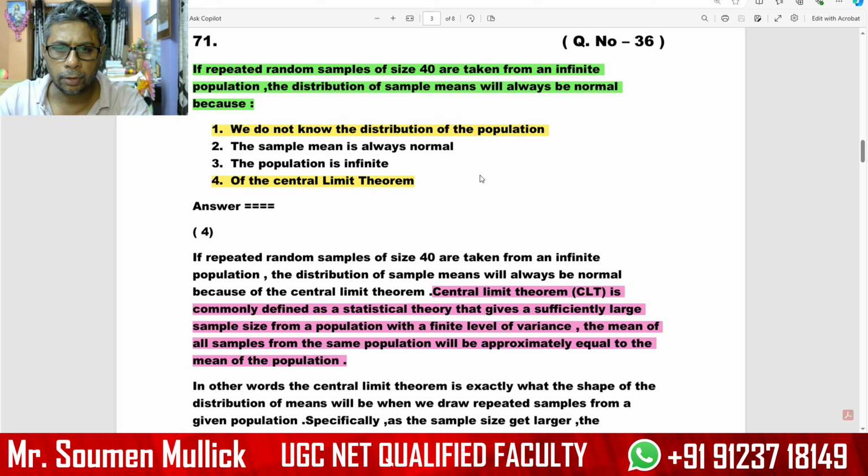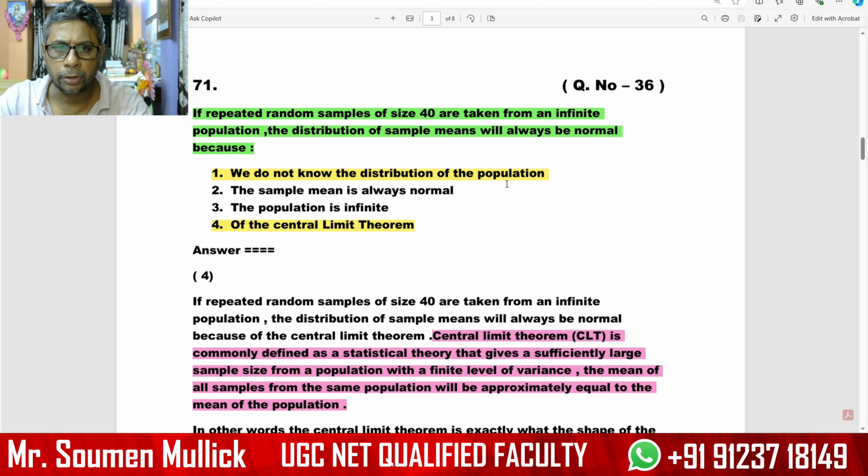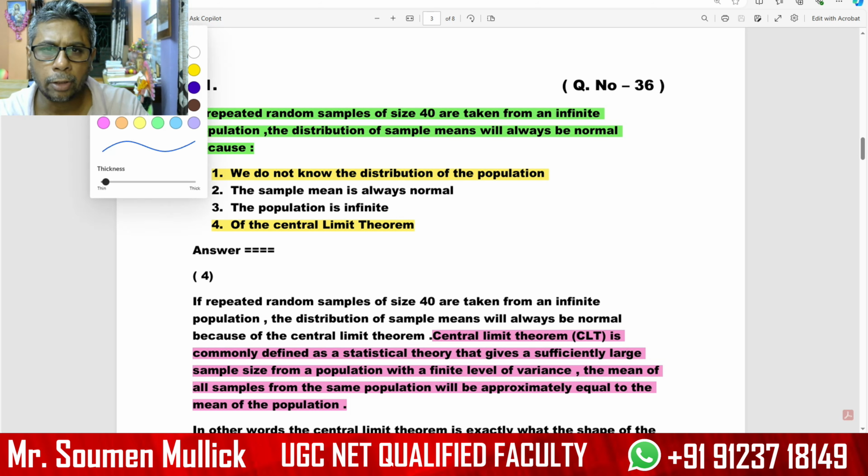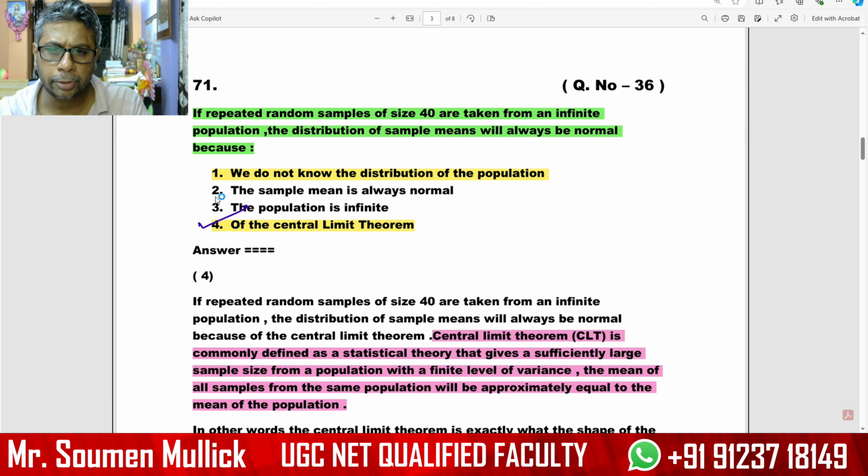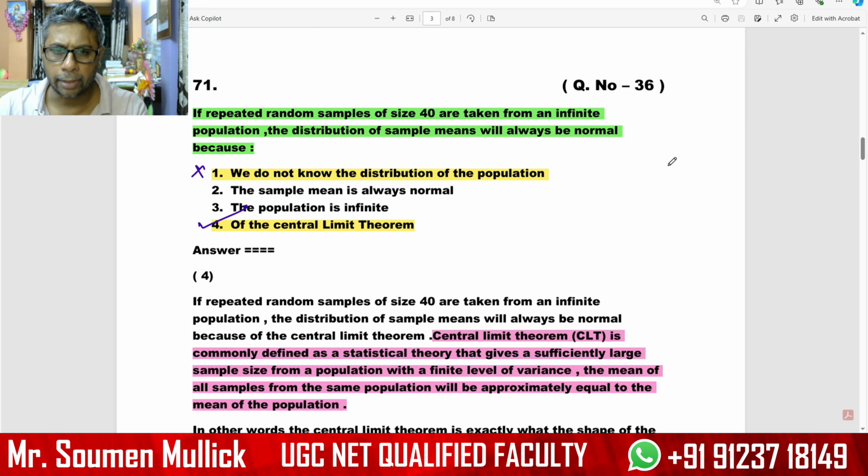Now, for the central limit theorem, the correct option: if repeated random samples of size 40 are taken from an infinite population, the distribution of sample means will always be normal because of the central limit theorem. Option 1 is not correct. The correct option is the central limit theorem. The answer central limit theorem is right.